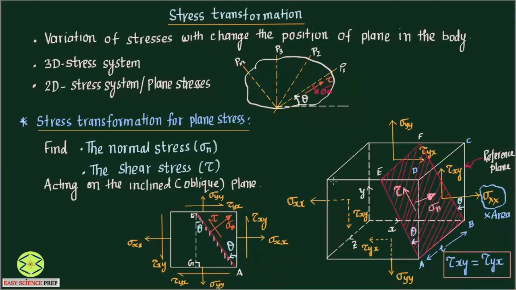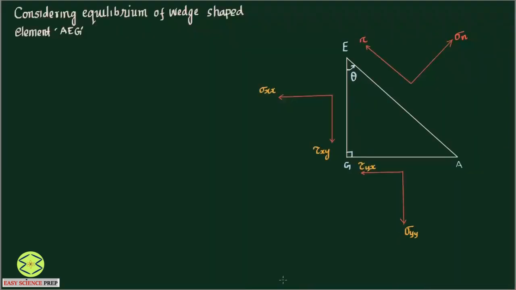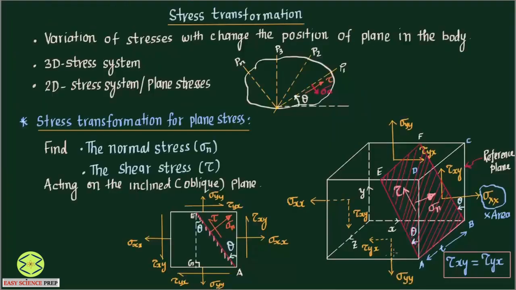So I am going to consider the thickness of the wedge as 1. That is called unit thickness. So note, considering equilibrium of wedge shape element ABC, let the thickness of the wedge be 1 unit. Whatever unit you take, I am taking 1 unit. To get this area, if you multiply the length AD with thickness 1, you will get the area. Since thickness is 1, you need not bother about the thickness, simply multiply by length AD. So area is nothing but AD, because AD into 1 is AD itself.